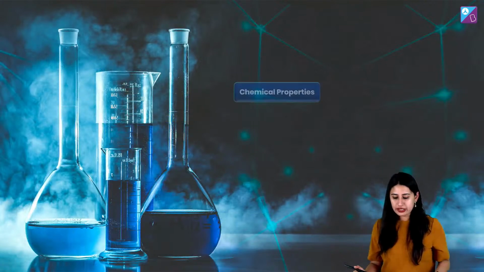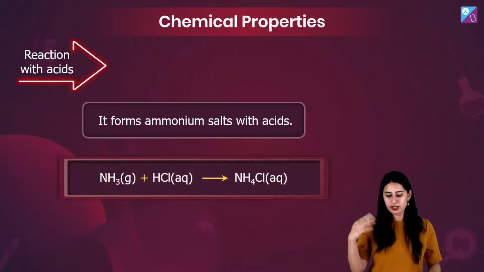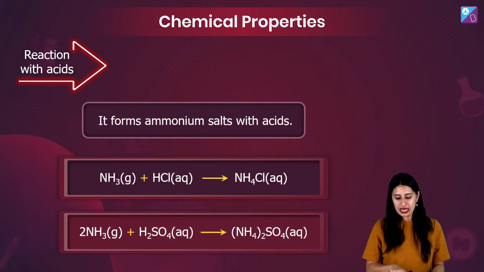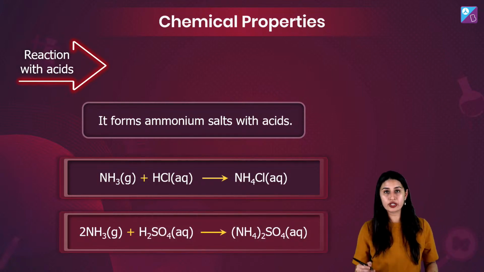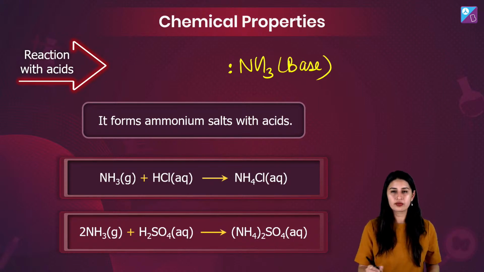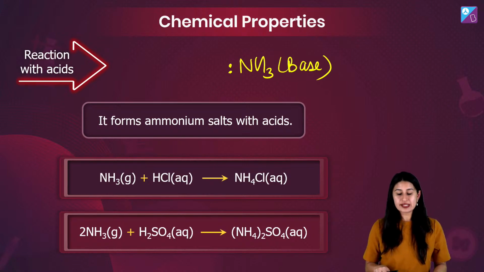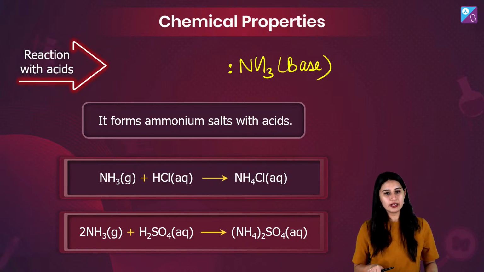Okay? अब चलते हैं भाई लोग chemical properties के पास. Chemical properties, it forms ammonium salts with acids, जैसे कि NH3 with HCl is forming ammonium chloride. Everybody knows NH3 has a lone pair. It can act hence like a base. It's a Lewis base. So NH3 plus HCl gives you NH4Cl.